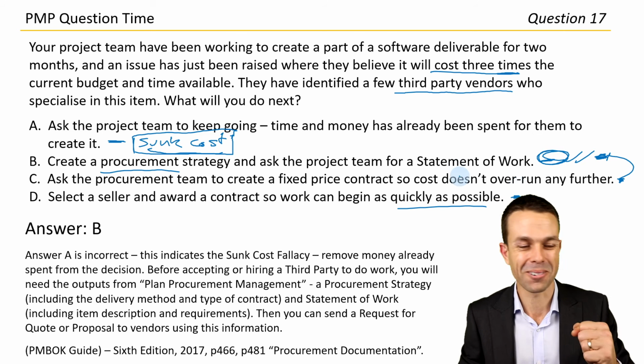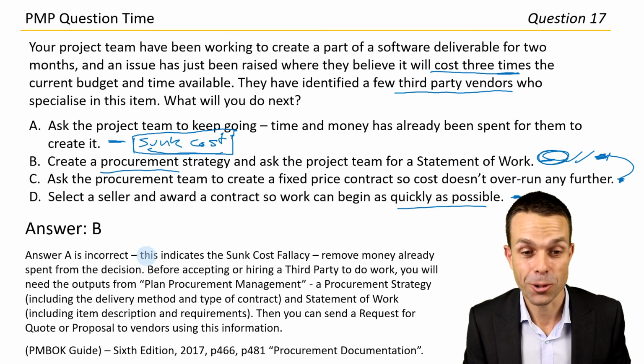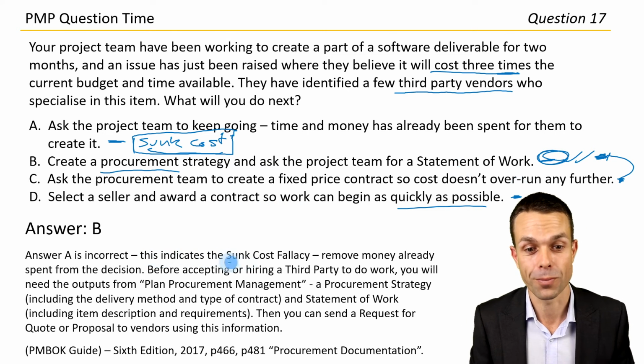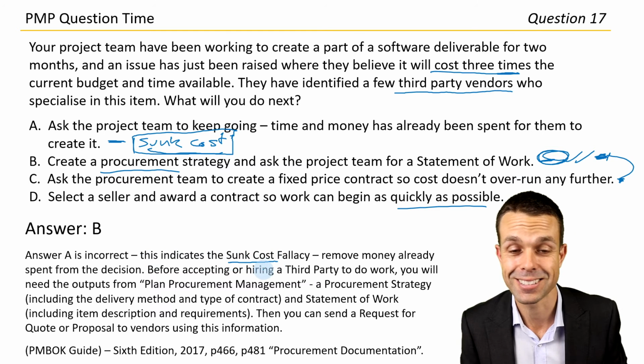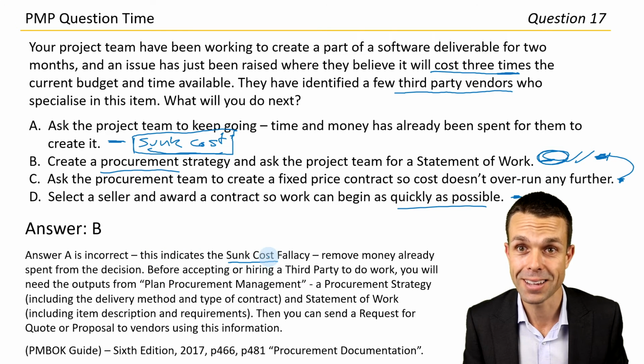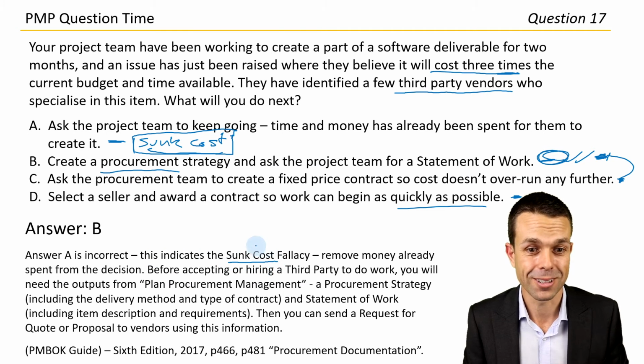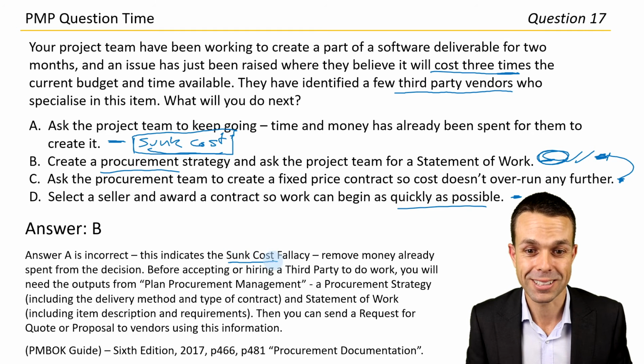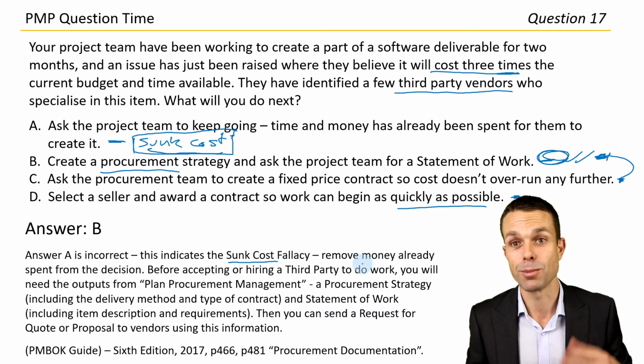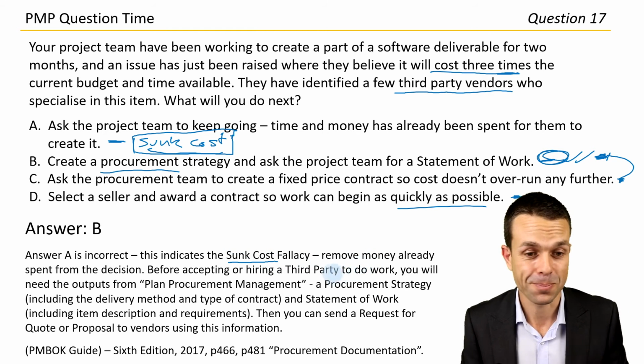All right, doing great, guys. Answer A is incorrect. This indicates the sunk, oh, there we go. How convenient. At least we're on the same page there, so that's nice validation. Sunk cost fallacy. Remove the money already spent from the decision, exactly like we were saying.